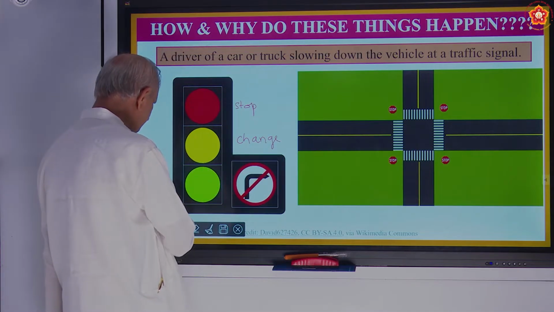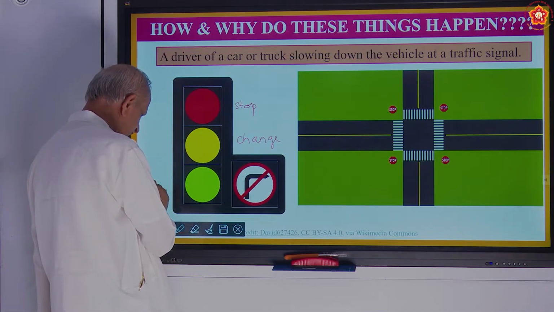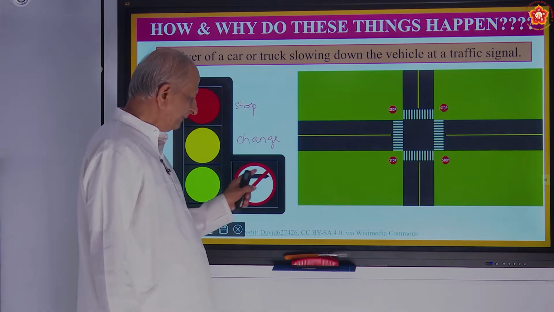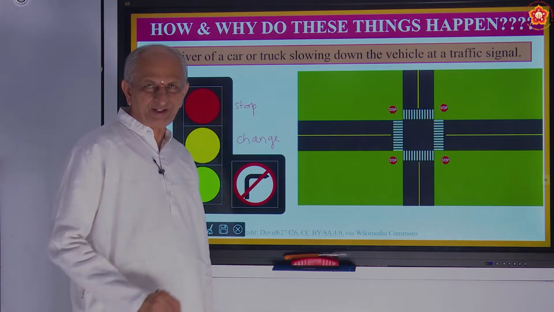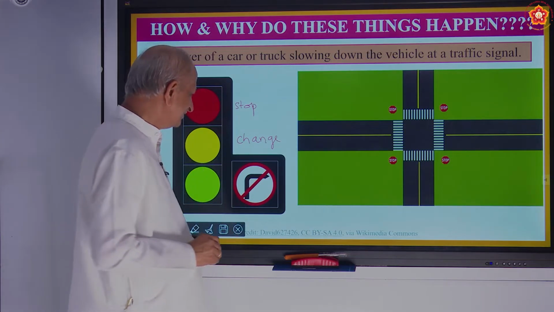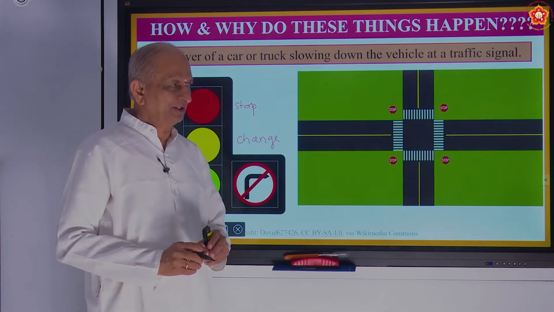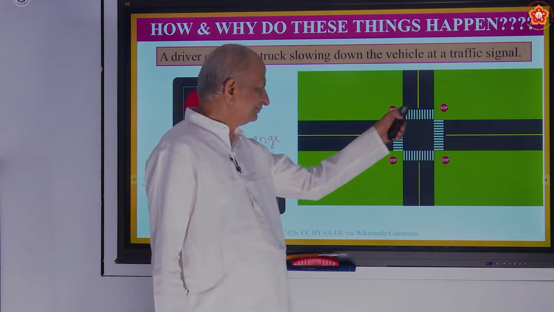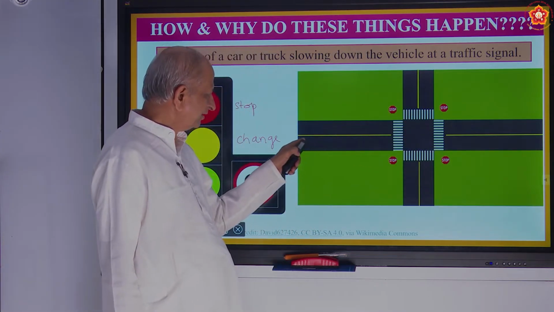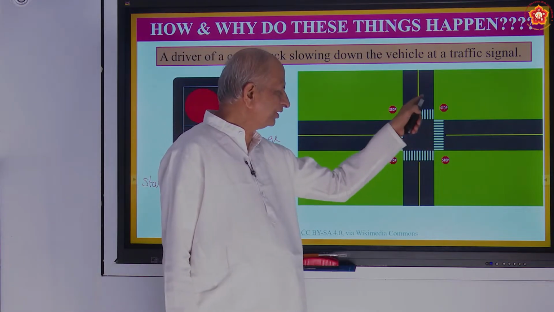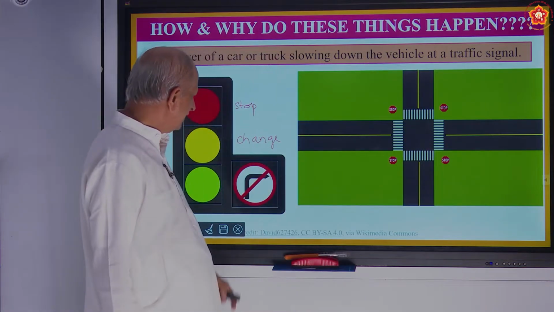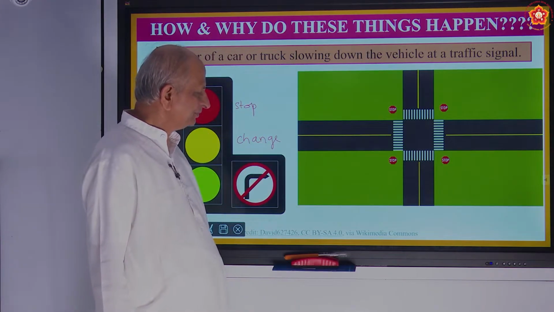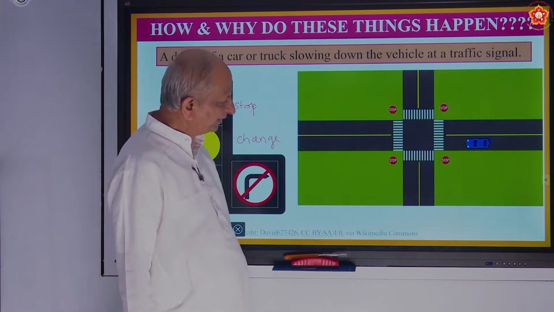And green means start. Start moving, that is the green signal. And this is another symbol which shows that you should not take a right turn, no right turn. So like that, there will be what are called traffic rules. So this is a circle. Here 4 roads are connected to this circle, and this type of signal will be there. So by seeing the signal, we have to take a decision. See, now a car is coming.